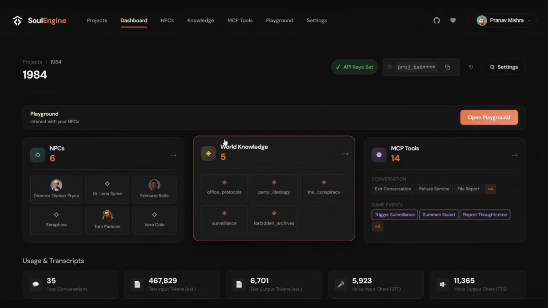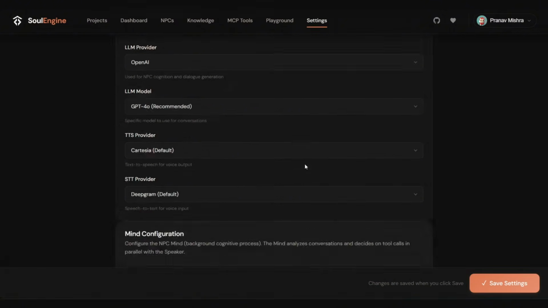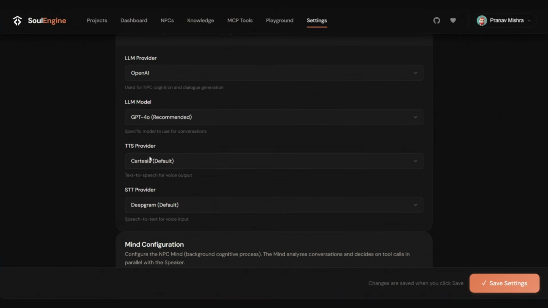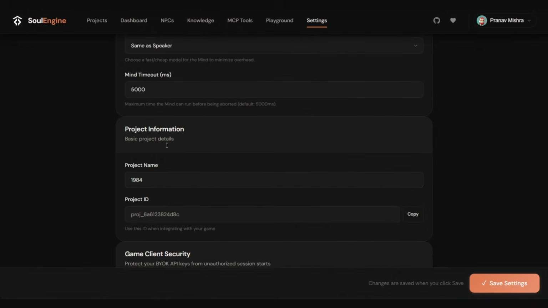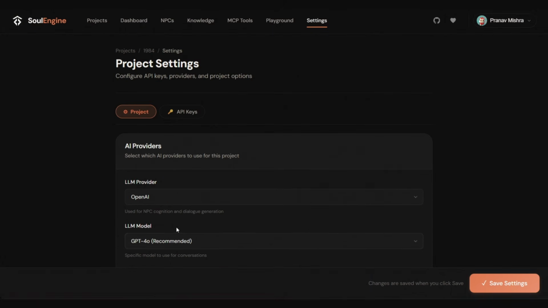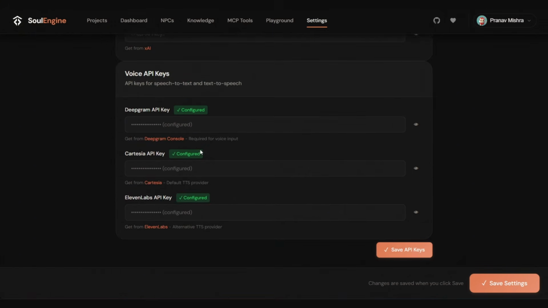So ultimately, when this is available as a Unity package, you would be able to set up a project ID, and in the settings, you can configure your providers, LLM, TTS, STT, and set up your project ID and game client ID that you need in order to have your game NPCs connect with this. And then you can also configure your API keys. I have these two configured, and they are enough for my LLM and speech things.